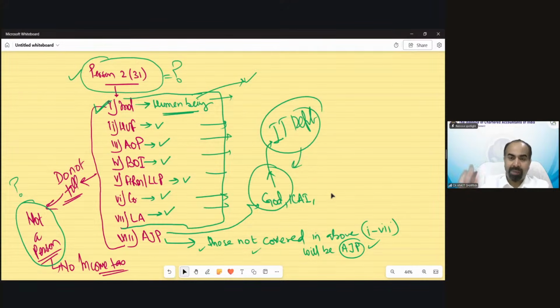If that temple, mosque, church, or gurdwara is not registered as a company, AOP, or HUF, then it would be called an AJP, or if registered under any other specific act like ICAI, etc., then they will fall under artificial judicial person. So even in our country, gods need to pay tax.